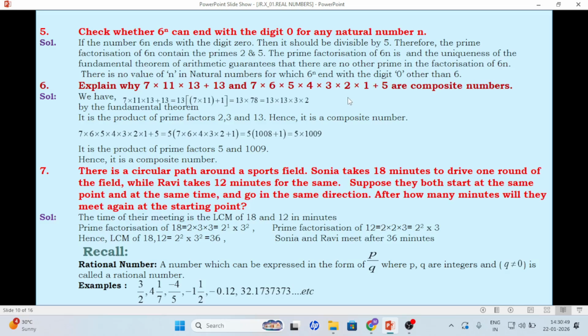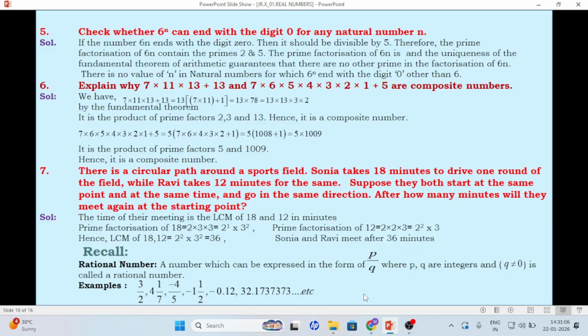Explain why these two are composite numbers. If you see, the total simplification can be expressed as a product of primes. So by the fundamental theorem of arithmetic, you can say it is a composite number. Like that you are going to conclude.